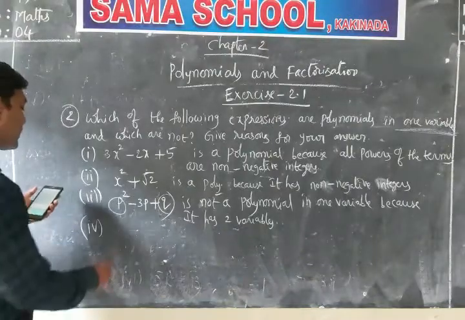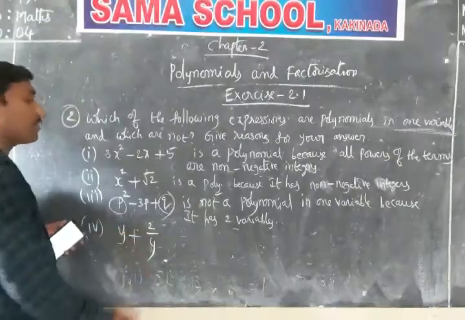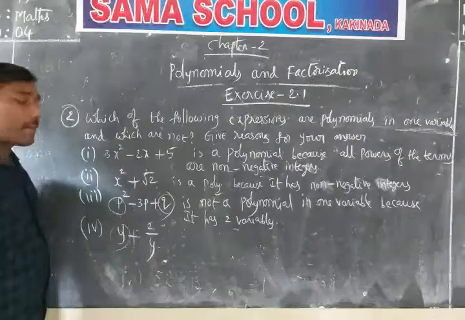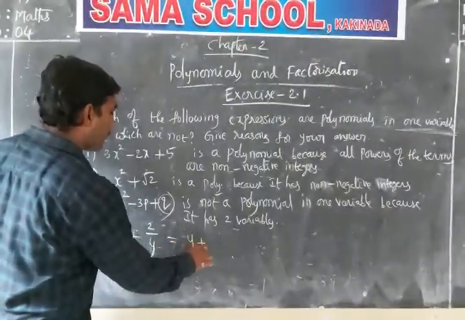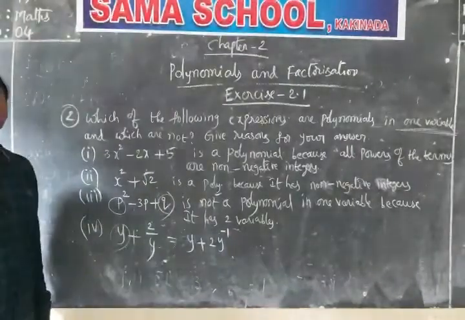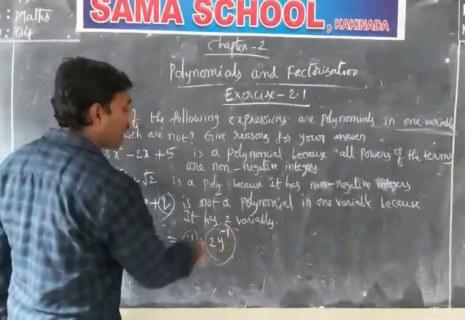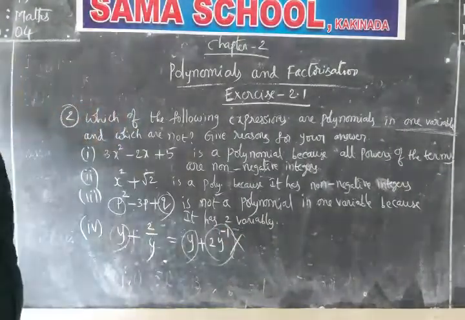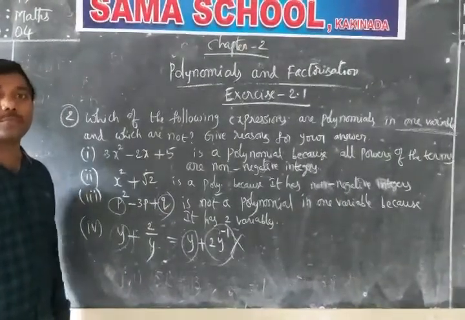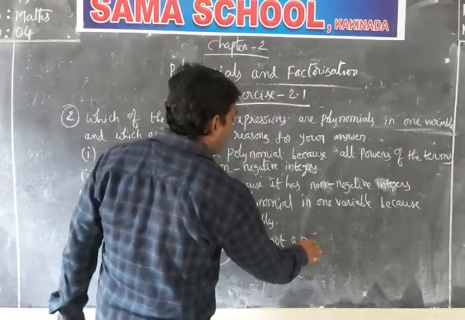The next one, the fourth one in this model, is y plus 2 by y. First of all, check the variables. There is only one variable, that is y. But how do we express it another way? y plus 2 into y power minus 1. Now if you observe, this is not a polynomial, because the power of the variable here is a negative integer.